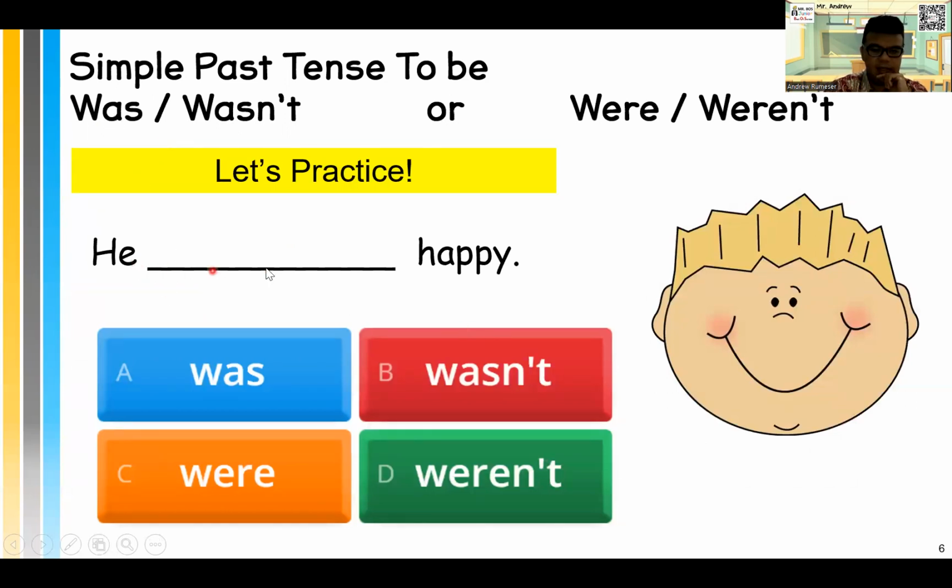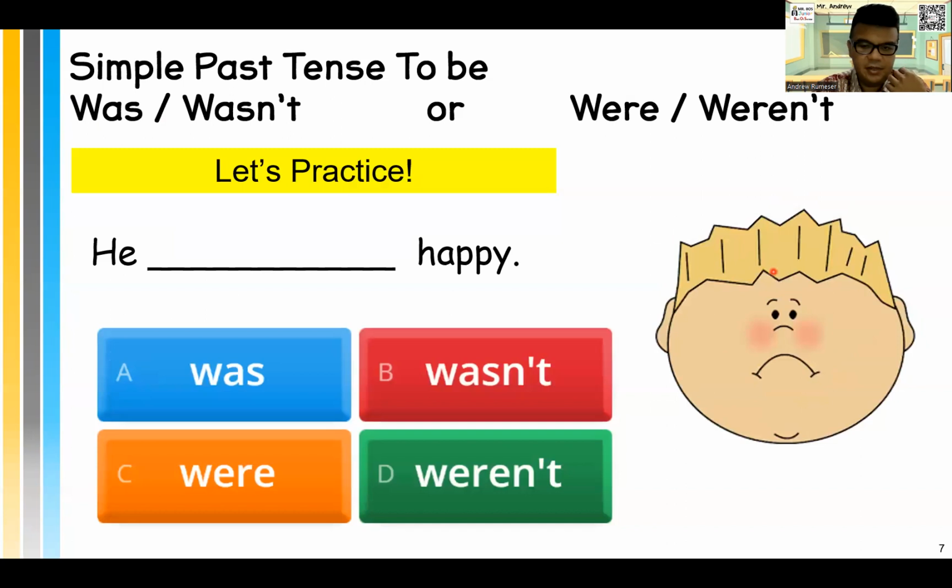He, which one? Let's check. The answer is he was happy. Like yesterday, he was happy because it was his birthday, but today, maybe not that happy because he got a bad grade, right? And then, next, look at the face. He, what's the word? Wasn't. He wasn't happy. That's right. He wasn't. Was not, right?